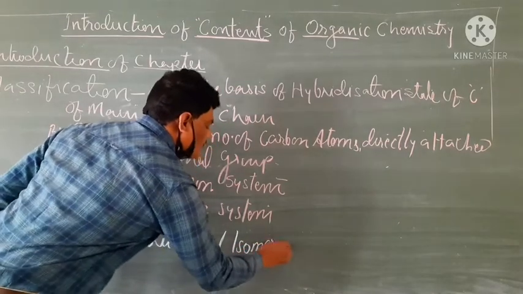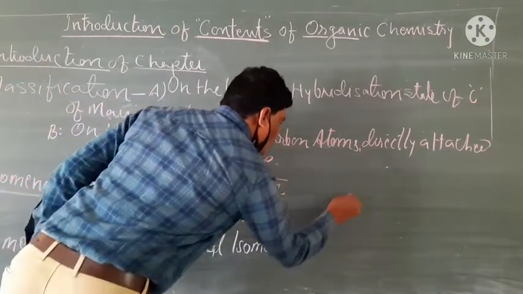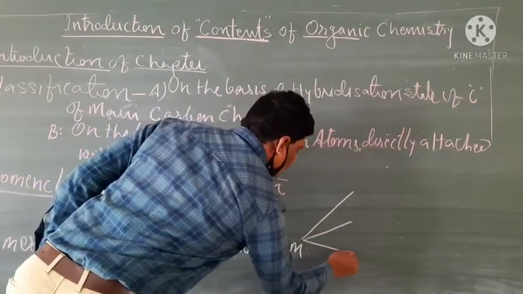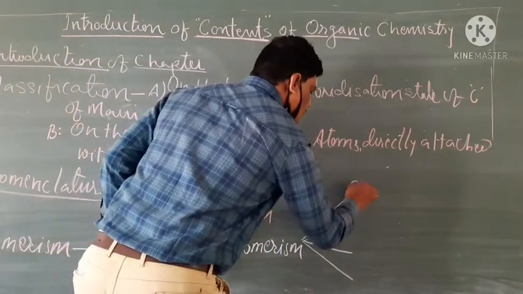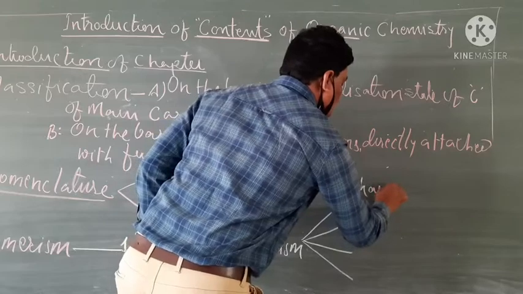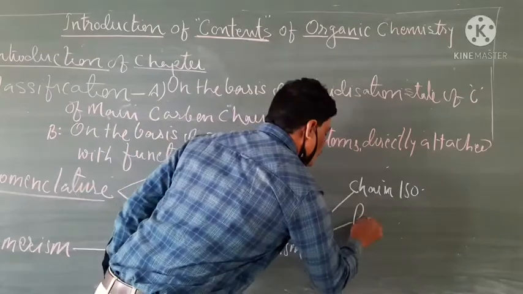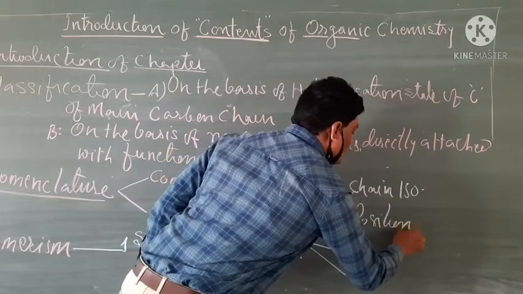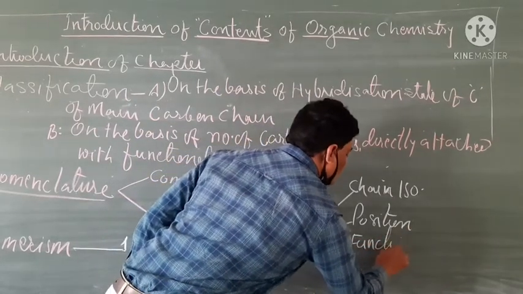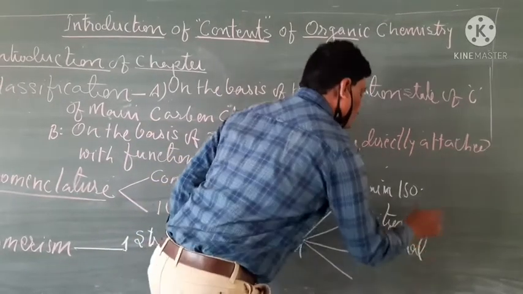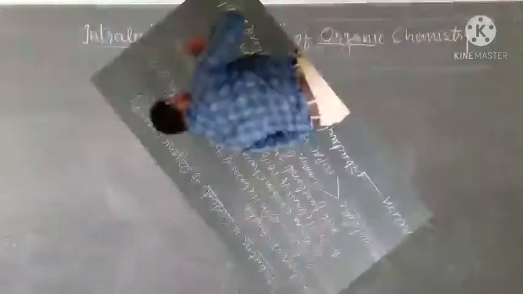Structural isomerism. In structural isomerism, we will discuss 4 types of isomerism. The first one is known as chain isomerism. The second one is known as position isomerism. The third one is known as functional group isomerism.